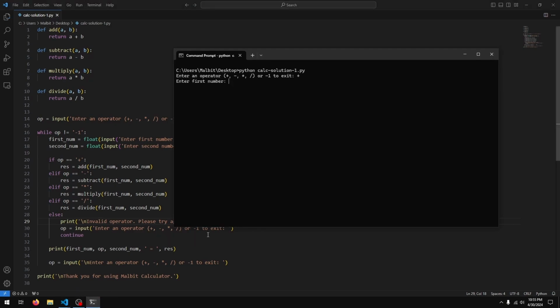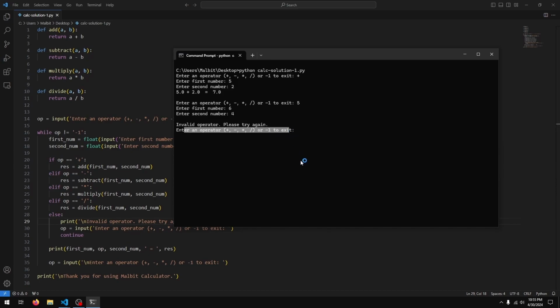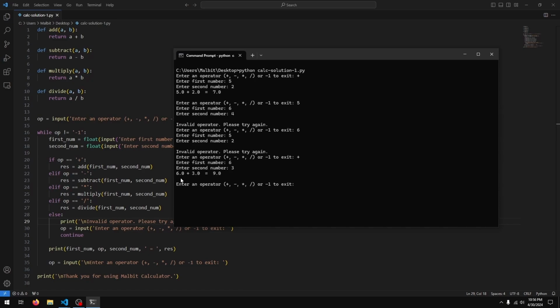Okay, so let's do plus, first number 5, second number 2, and it says 5 plus 2 is 7. Let's enter 5 for the operator. First number 6, second number 4. It says invalid operator, please try again, and asks us for an operator. Get proper spacing. Let's say operator is 6. Oops, that's wrong. Okay, we get that again. So let's say plus 6 and 3. And you can see we get 6 plus 3 equals 9, and the code continues as normal.